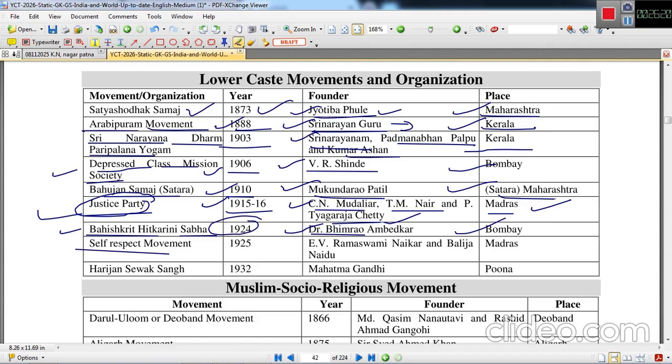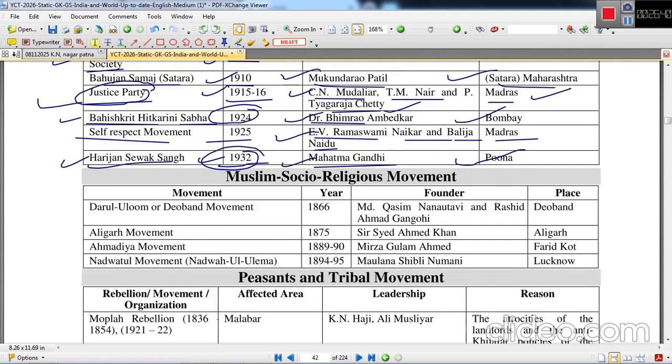Self-respect movement was started by E.V.R. Ramaswamy Naicker and Balija Naidu in 1925. This was started in Madras again. Harijan Sevak Sangh was established in 1932 by Mahatma Gandhi in Pune to reform the caste dogmas.